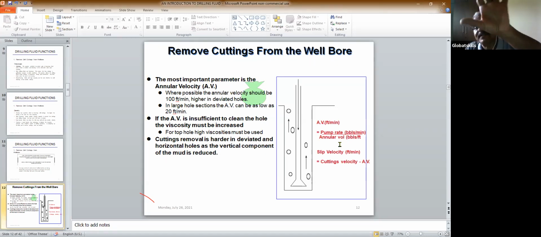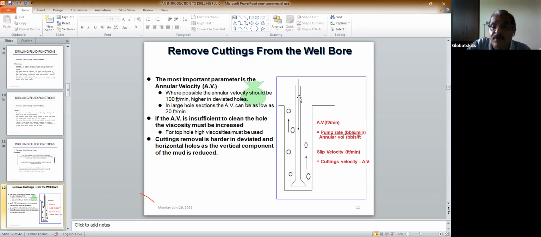and then you divide that by the annular volume. The annular volume can be calculated. You calculate the hole volume. This is a circular hole, so the normal formula is pi r squared. You know the radius of the hole. Suppose you are drilling a 12-1/4 inch hole. The 12-1/4 is the diameter, so the radius is 6.125. And you calculate the volume.